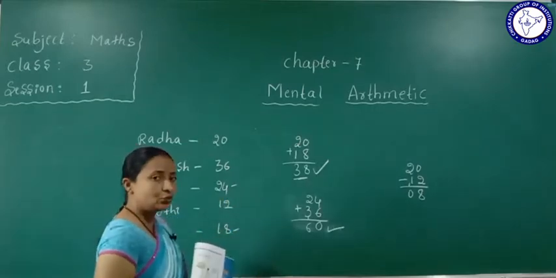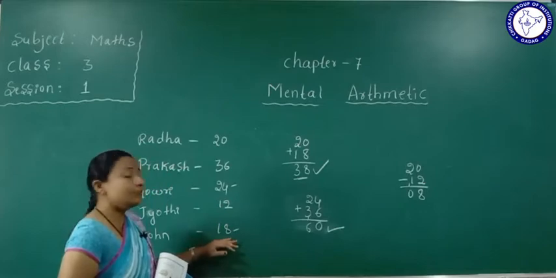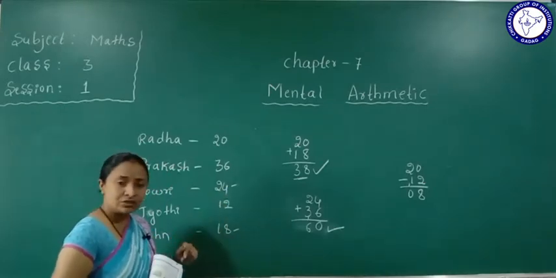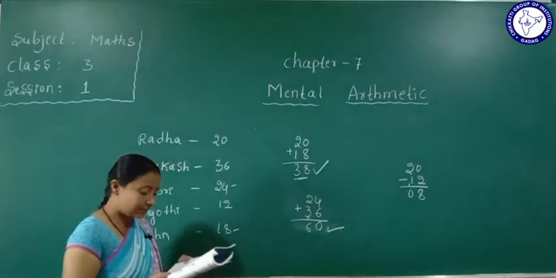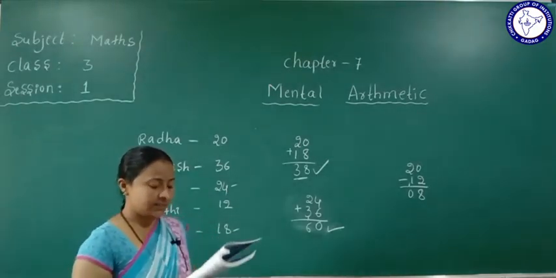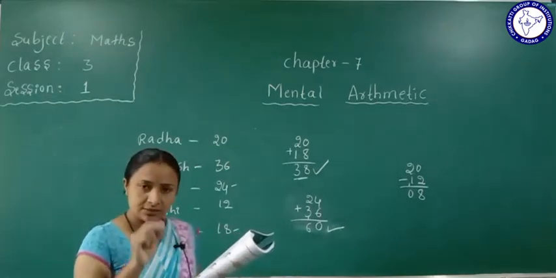So what will John do? He will collect tamarind seeds to become 24. Here they have given 7. No, only 6. This question is wrong.